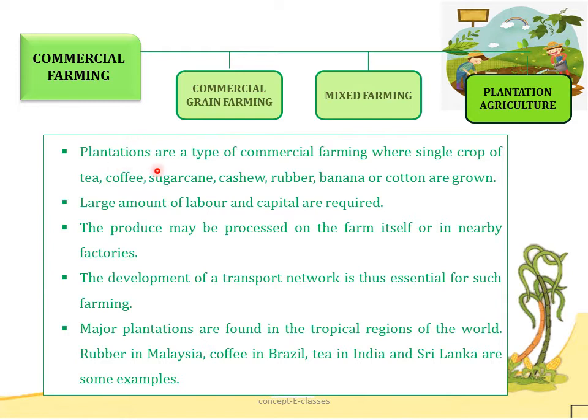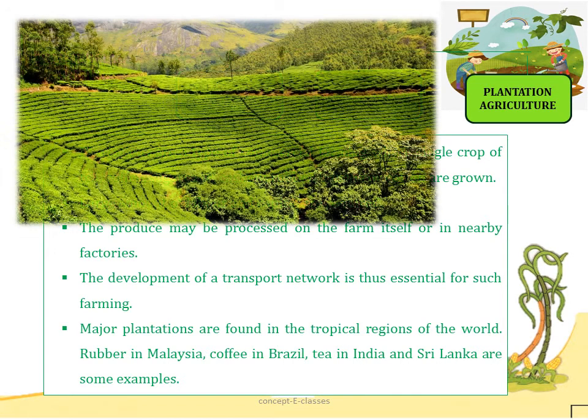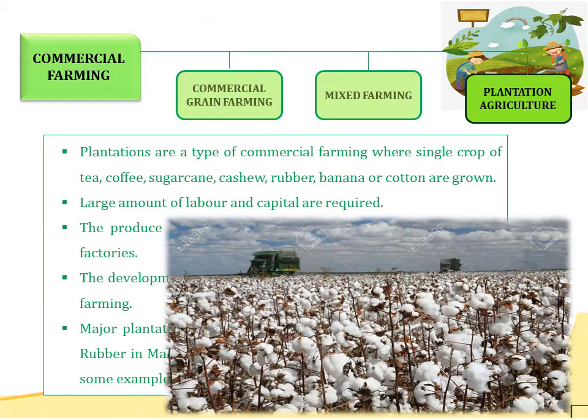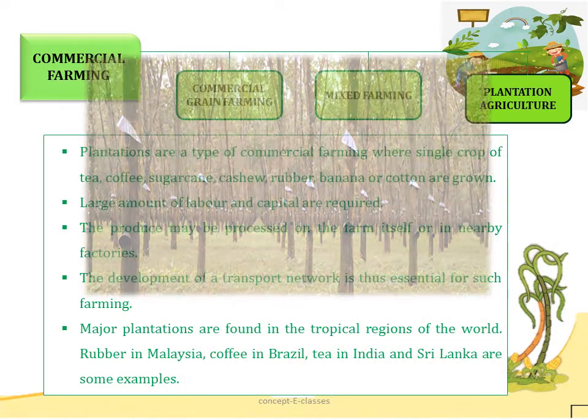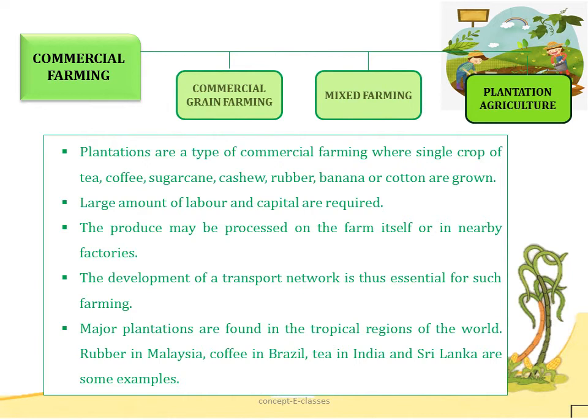Now in plantation agriculture, the type of commercial farming where a single crop of tea, coffee, sugarcane, cashew, rubber, banana or cotton is grown. So here we can see the plantation of tea, the plantation of cotton, the plantation of rubber. So large amount of labor and capital are required in plantation agriculture, and the produce may be processed on the farm itself or in the nearby factories.